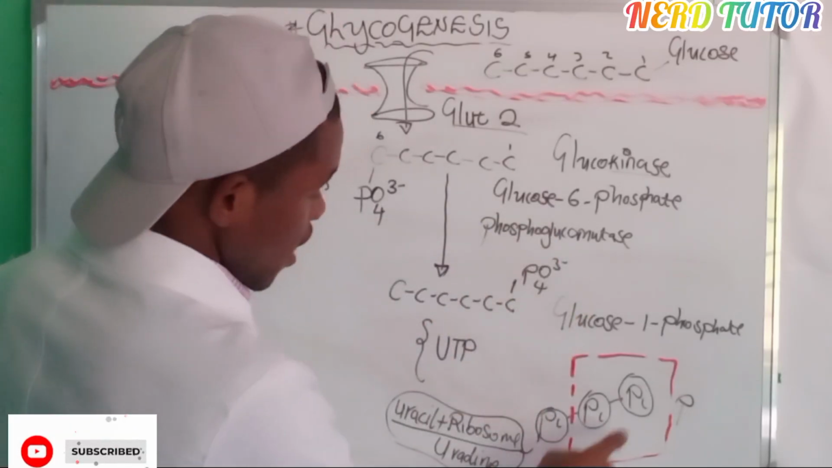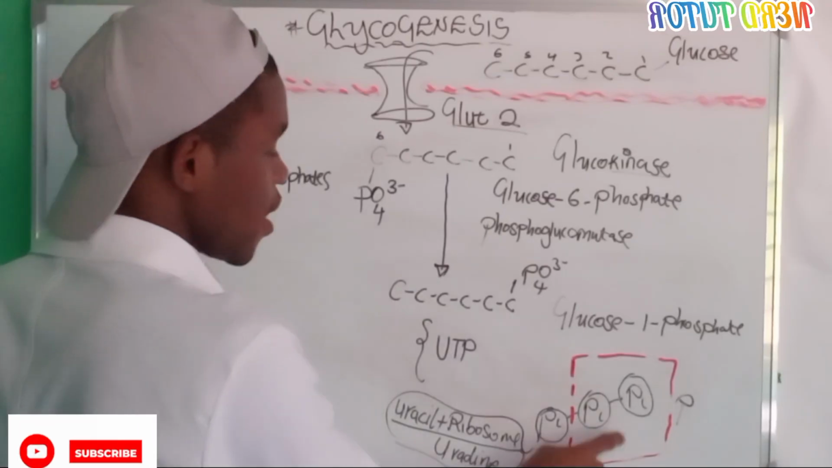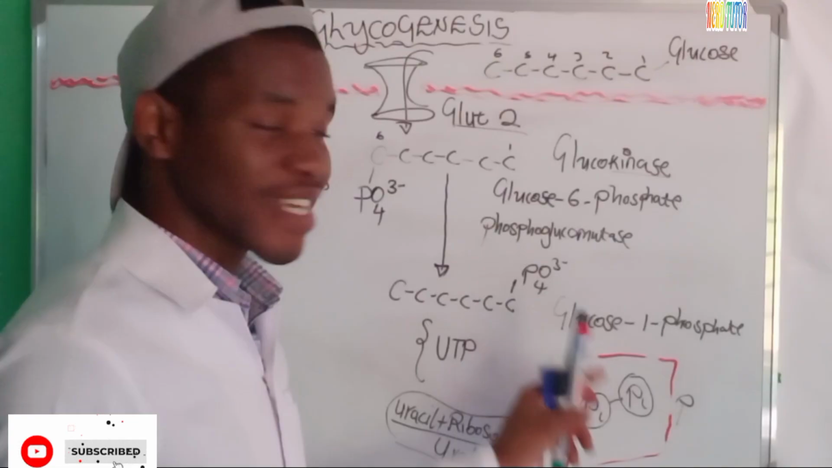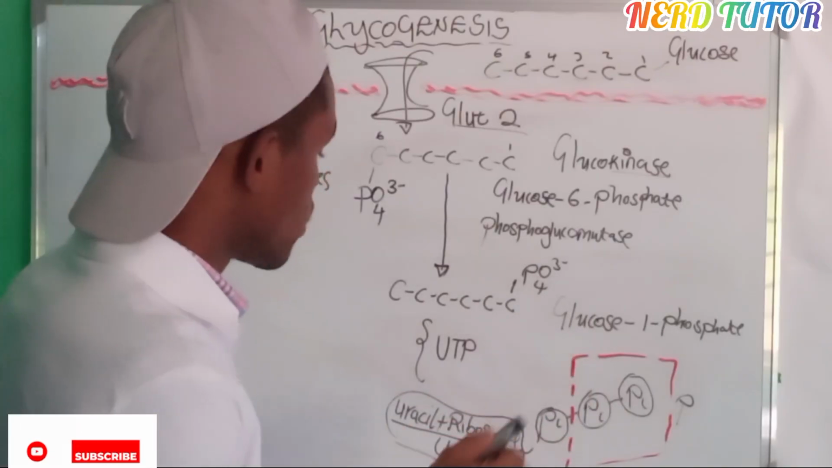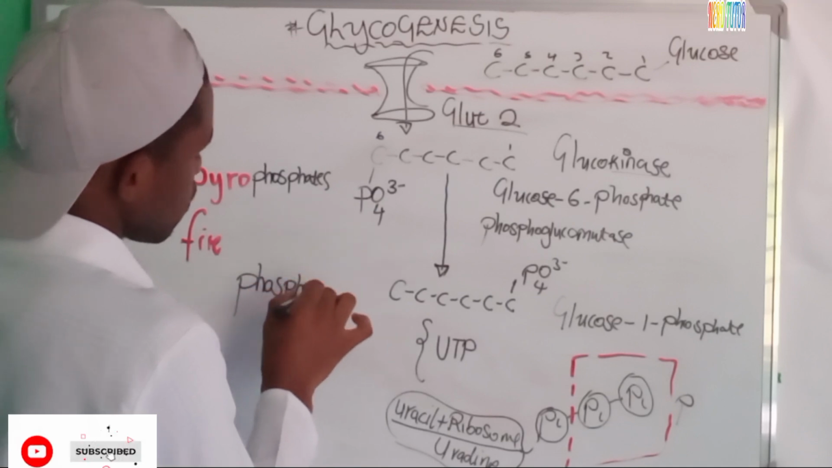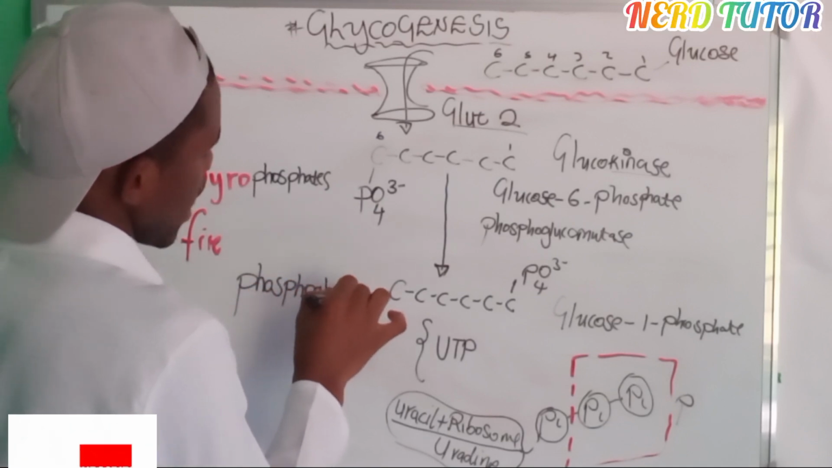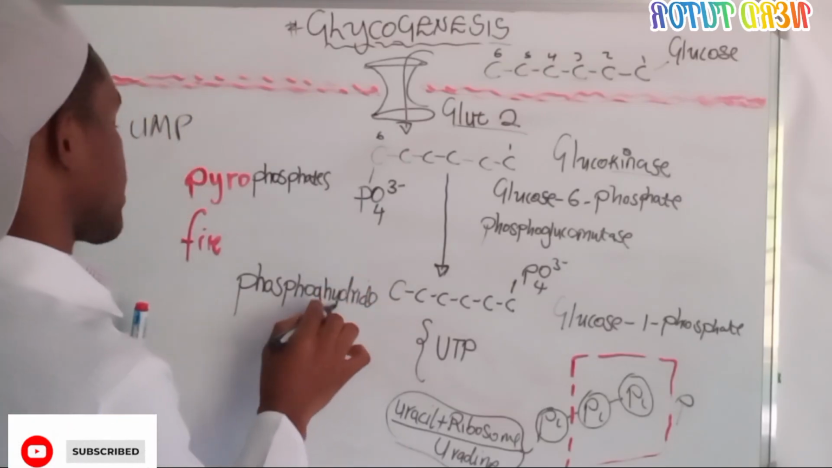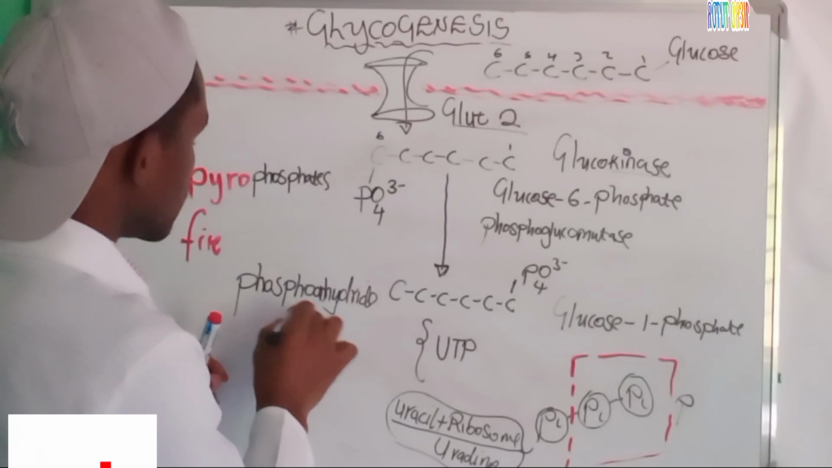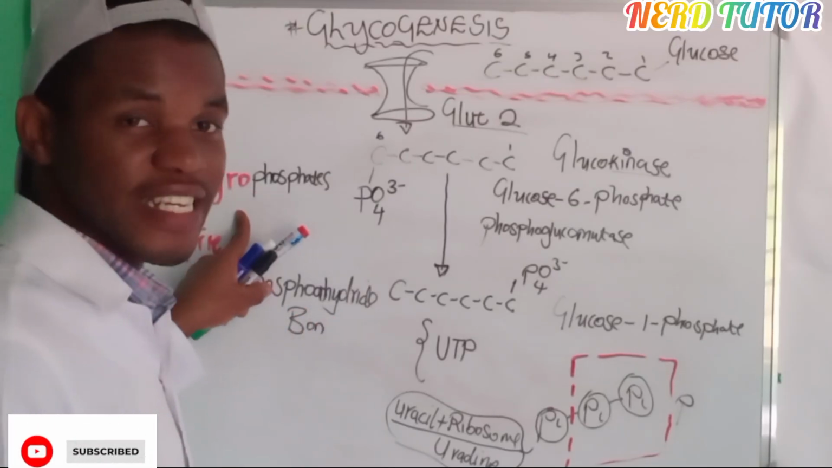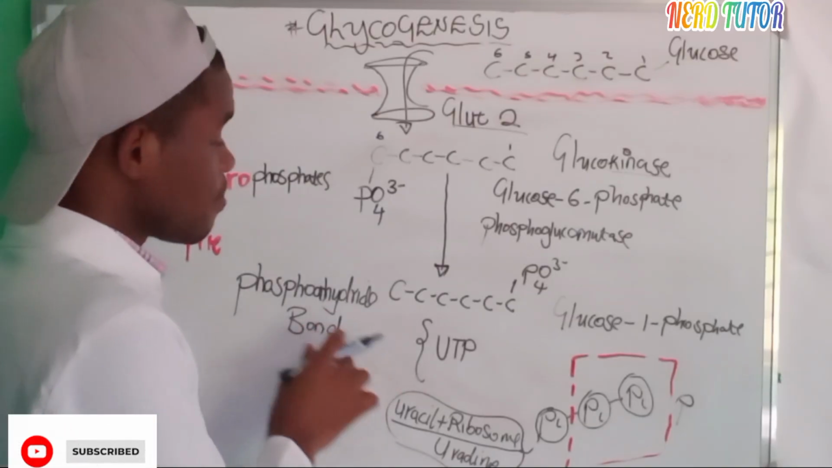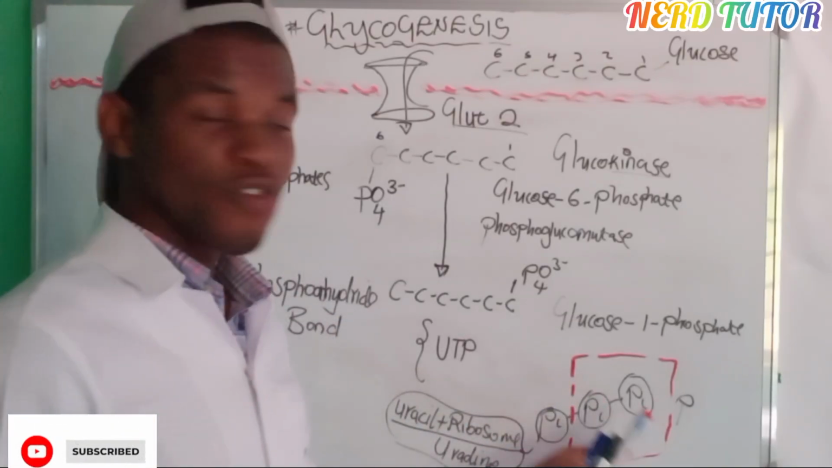Now these two, they are pyrophosphates. Why pyrophosphates? Because they are high energy carriers. Their bond is carrying a lot of energy. We call that bond a phosphoanhydride bond. So this is a bond that is pyro, or fire. It has got a lot of energy. If we break this bond, a lot of energy will be released here.